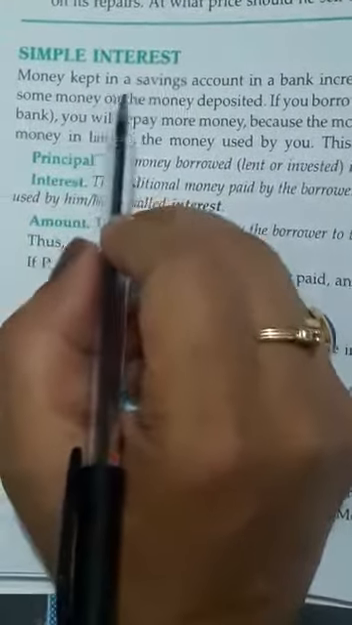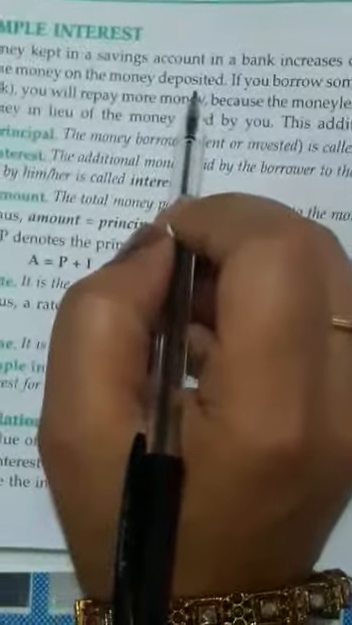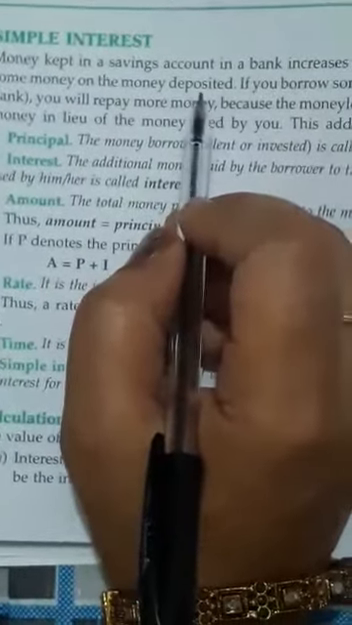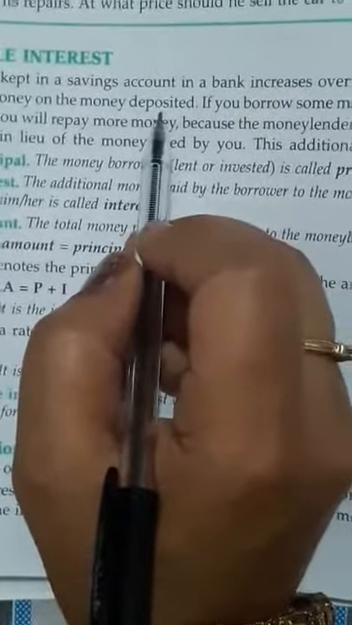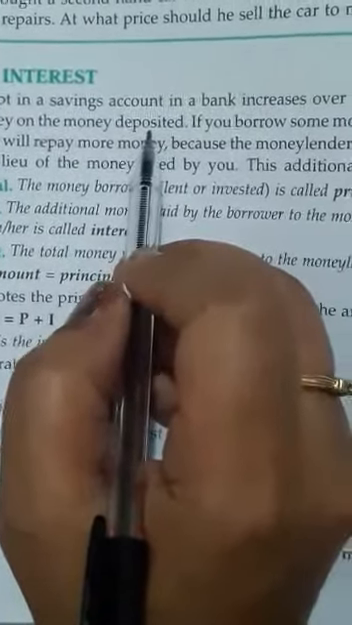So children, money kept in a savings account in a bank increases over time because the bank pays some money on the money deposited. So when you deposit some amount of money in the bank, why? Because the bank is giving you some extra money in lieu of the money deposited in the bank.